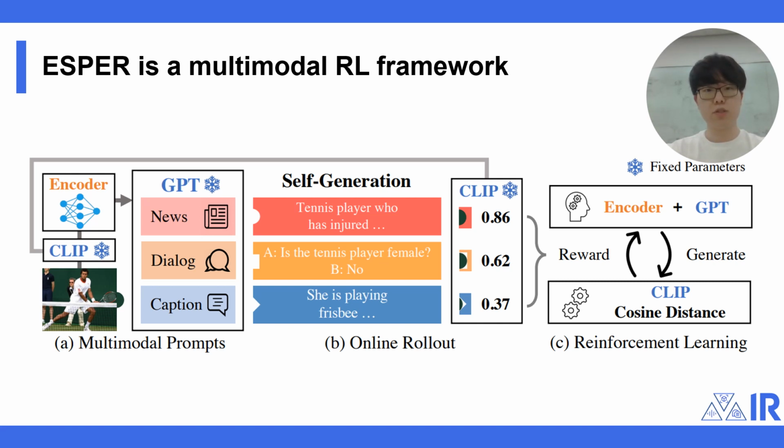ASPER connects a frozen GPT with a frozen CLIP using a lightweight encoder. Then, it first generates candidate captions to be rated by the CLIP. We use the CLIP outputs as rewards, and iteratively train the model via reinforcement learning. Note that no paired data is required in this whole process, except for the off-the-shelf CLIP model.